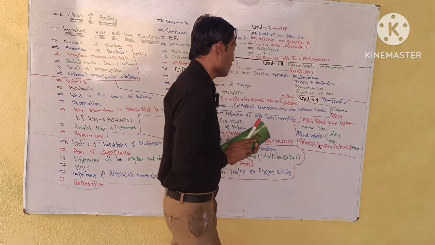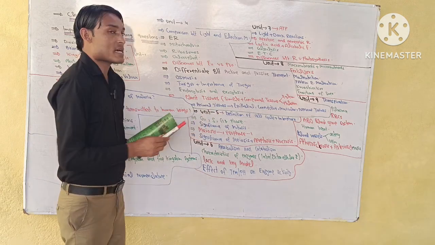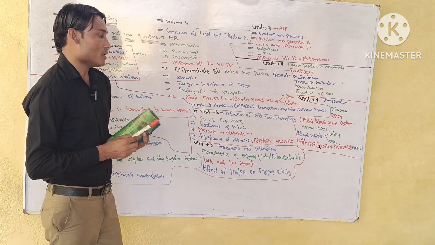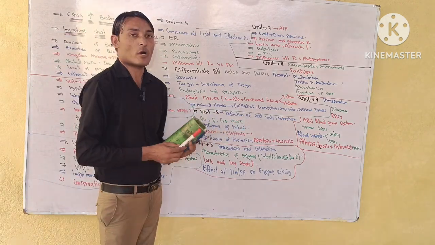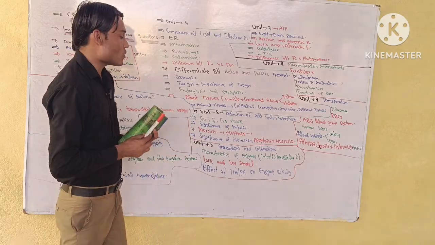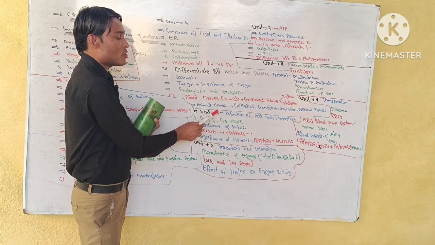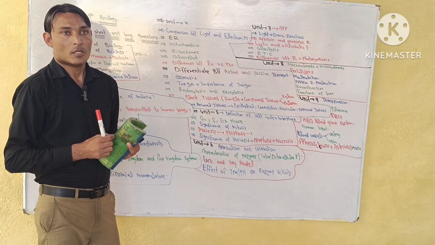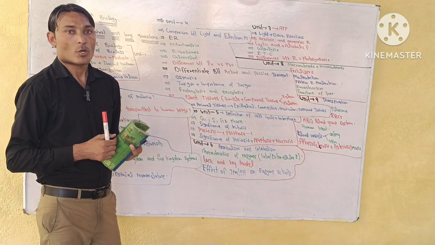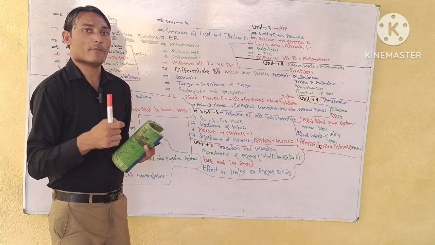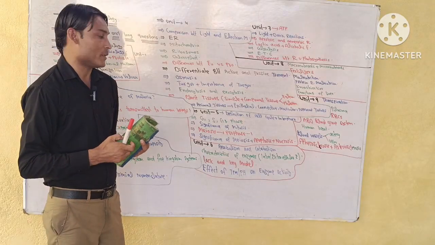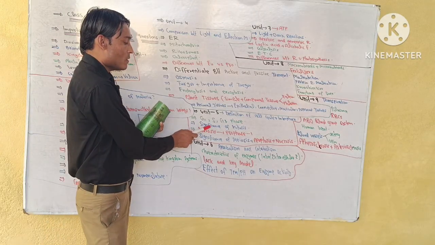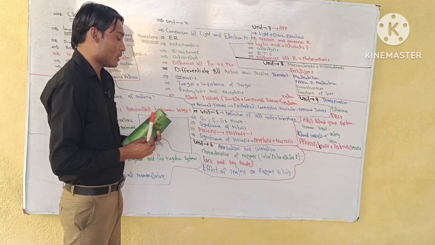Unit number 5, cell cycle, the most important chapter. Definition of cell cycle and what do you know about interphase. Next one is G1, S phase and G2 phase. These 3 are the parts of interphase; one must come. I promise you that one will be part of it. You must remember it. Significance of mitosis is important.